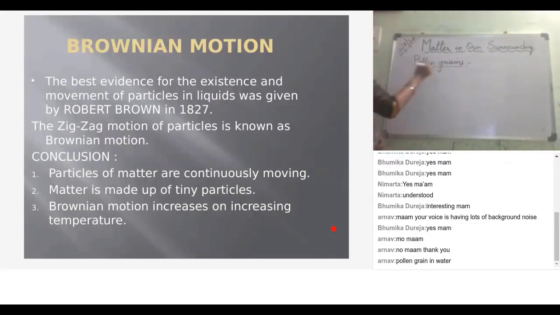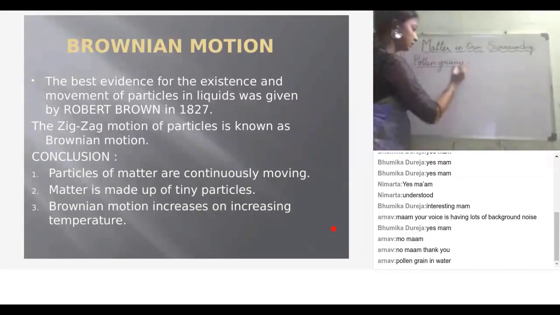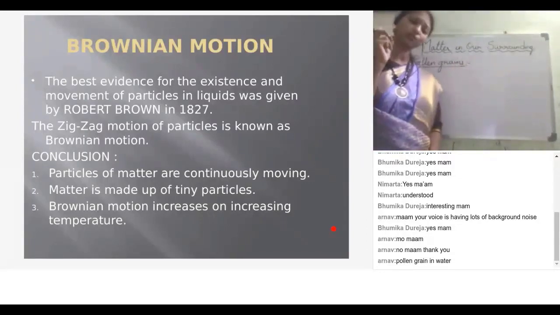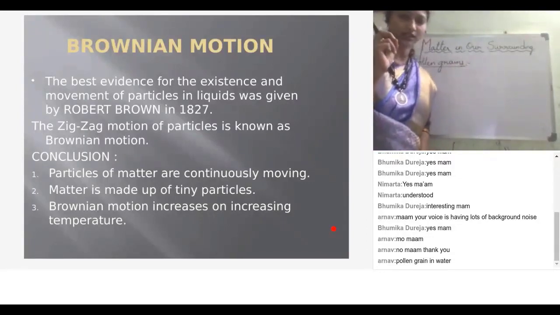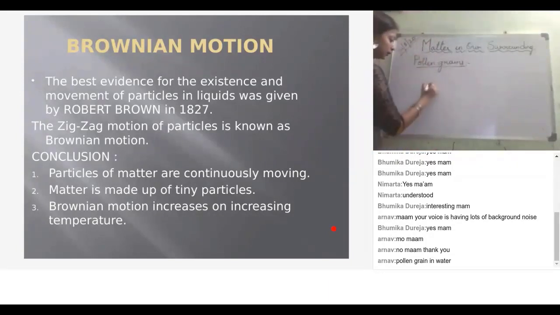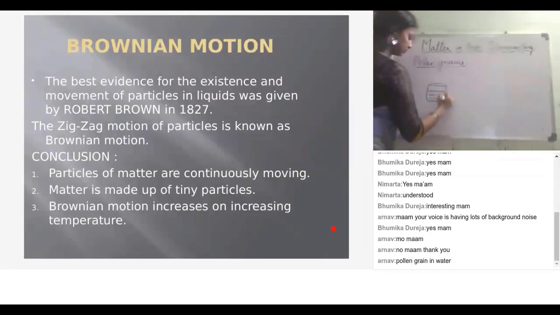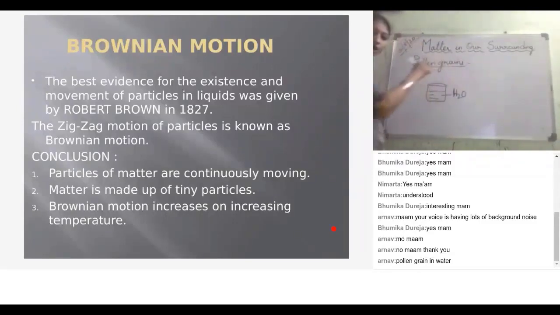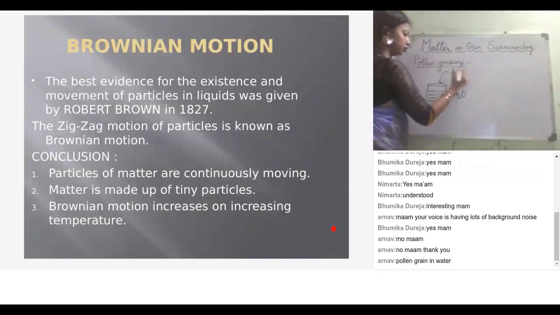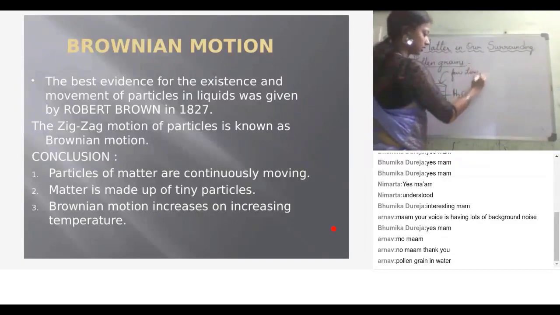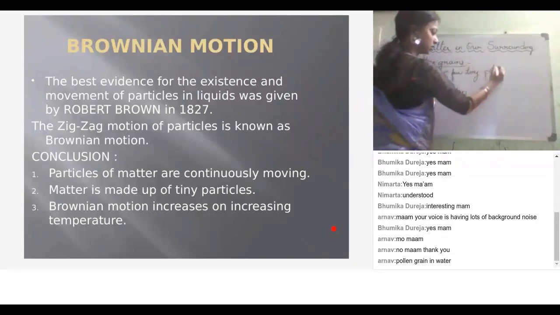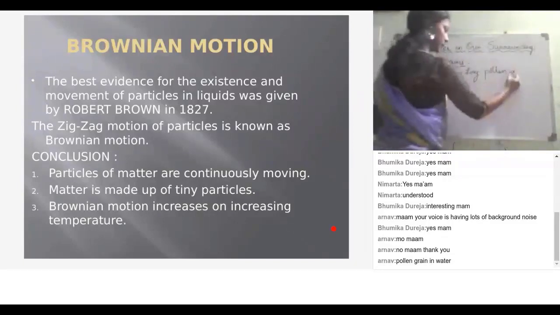Understood? So here he has taken the pollen grains, a few very tiny, small pollen. Have you seen pollen grains, Rajendra? So he has taken the pollen grains in a beaker. First, he took a beaker containing water, and he suspended a few tiny pollen grains in the water.